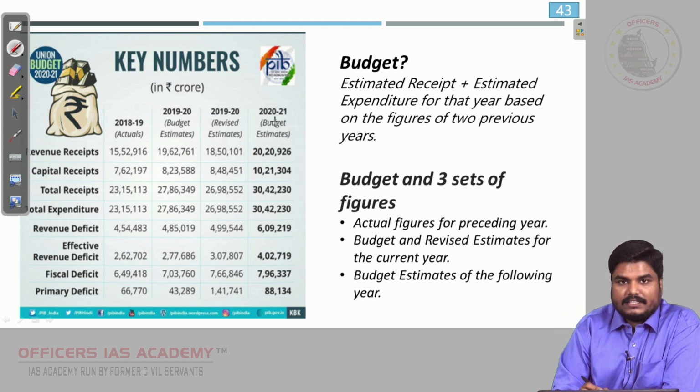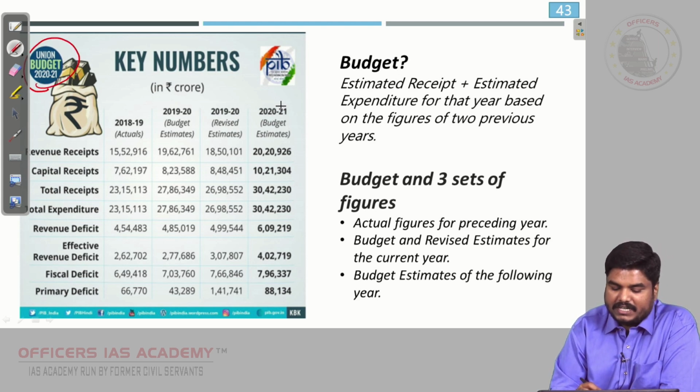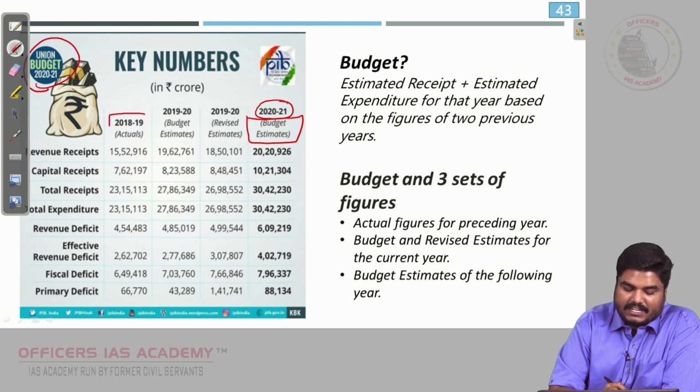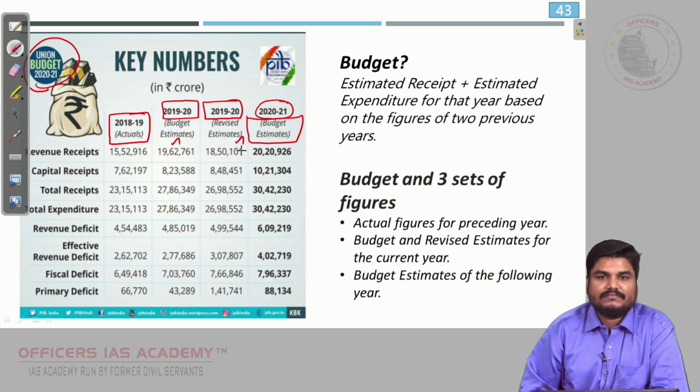So, I said there will be 3 sets of data. Since it is dealing with the last year budget, so the 2021 budget. So, here we are finding the budget estimate, yes, very good. We are finding the 18-19 actuals, very good. And we are finding the 1920 budget estimate, we are finding the 1920 revised estimate.